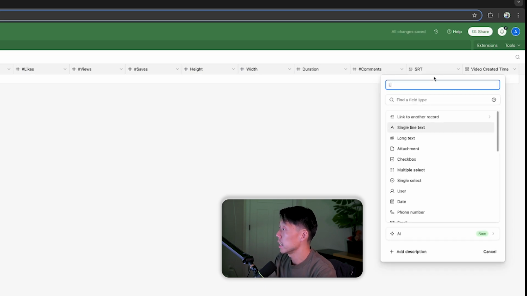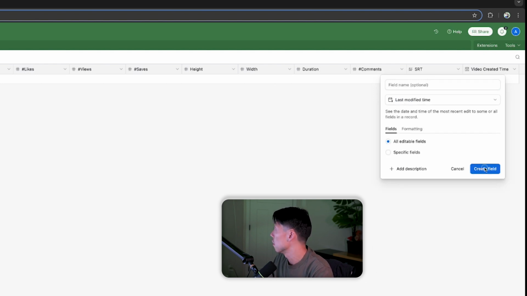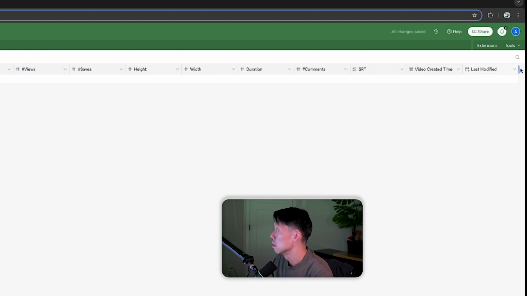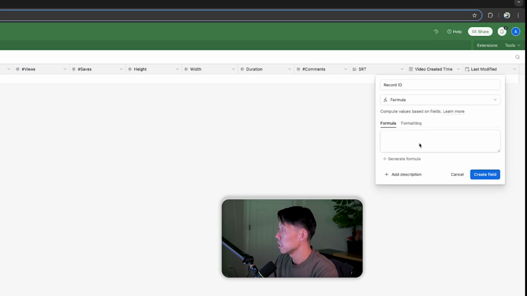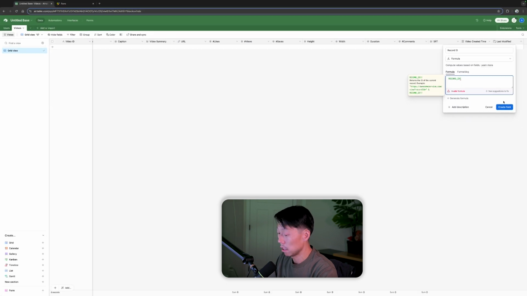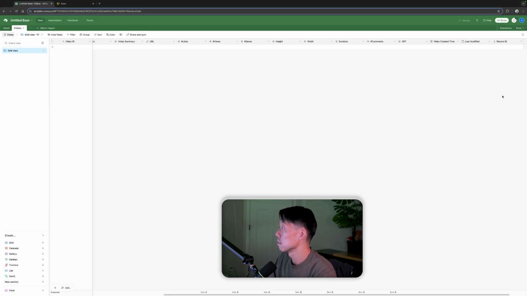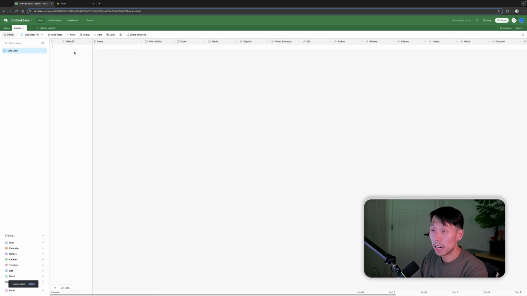Last modified. This can just use the default Airtable. And then my usual record ID that I like to have, just so I can tie it back all the time when I need to. So record ID, create field. All right. So my Airtable is almost set up.